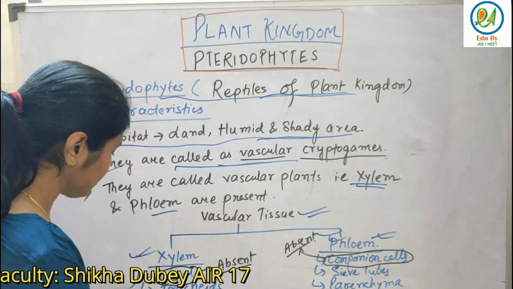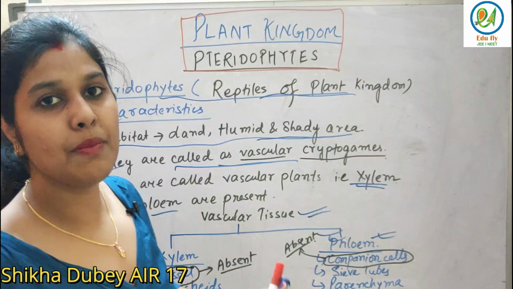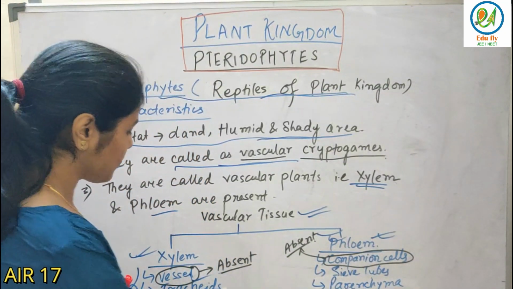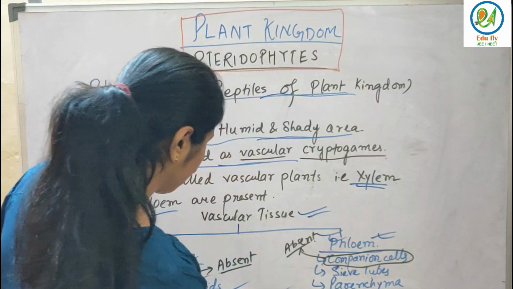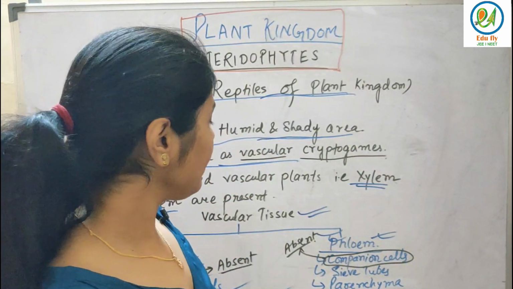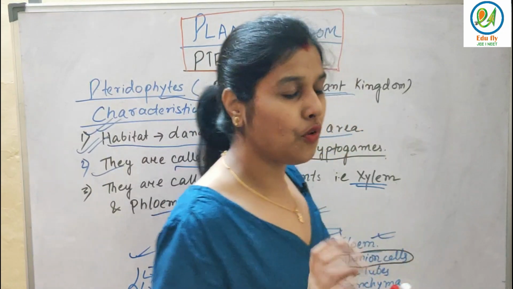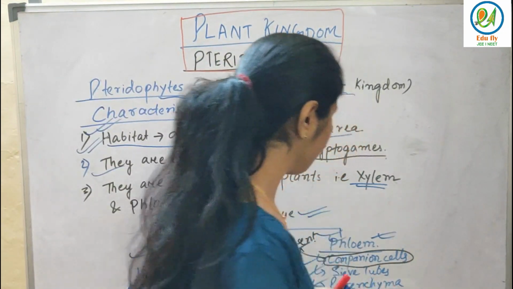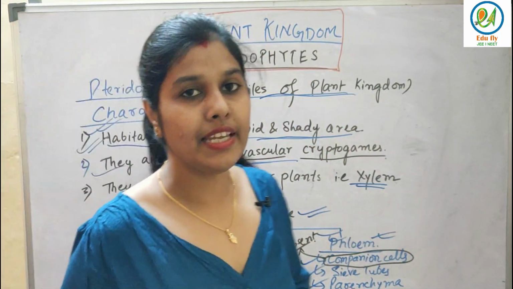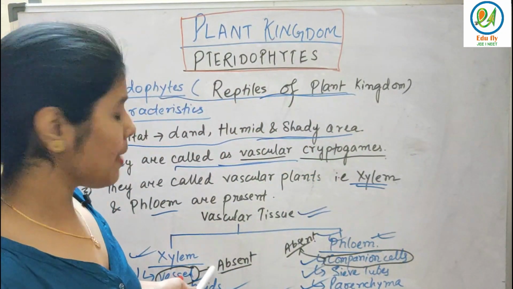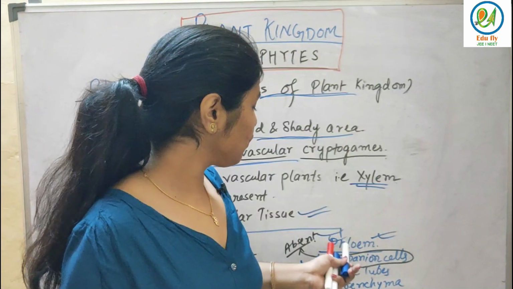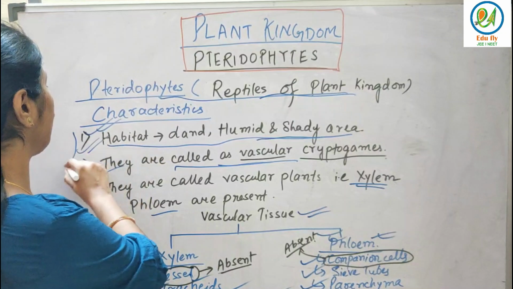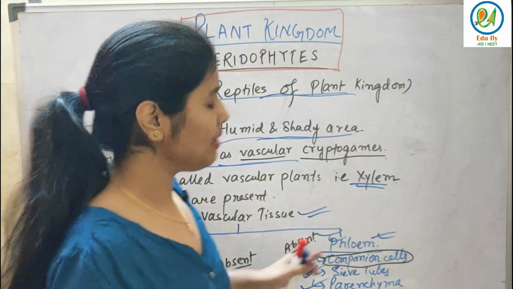And these are the components of xylem that help the plants in case of mechanical support and storage: vessels, tracheids, xylem parenchyma, xylem fiber. Fine. And in case of phloem, there are four: companion cells, sieve tubes, parenchyma and phloem fibers. But vessels are absent in case of xylem, and in case of phloem, companion cells are absent. So these are basic characteristics. We'll get to know more about xylem and phloem.